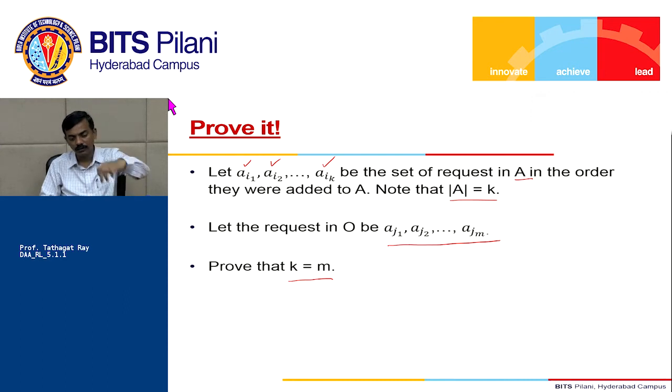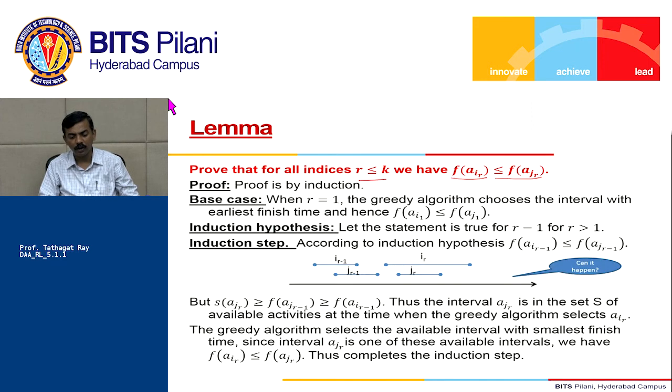So what we are saying is the finish time of AI1 must be less than the finish time of AJ1, the finish time of AI2 must be less than the finish time of AJ2, and so on, for all r less than or equal to K. That's what we want to prove, and we are going to prove this using induction. First is the base case when r is 1.